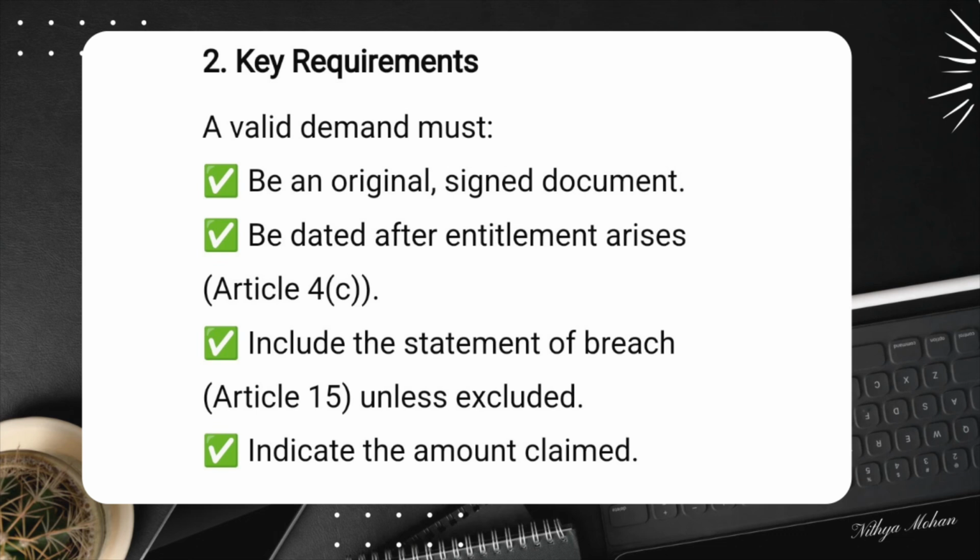Second, it must be dated correctly. The date must be on or after the date when the beneficiary has become entitled to present the demand, as per Article 4C. Third, it must include a statement as required under Article 15A or 15B unless excluded. If required, the demand must include a statement confirming that the applicant is in breach of its obligations. Fourth, it must indicate the amount claimed. That means the amount should be clear and precise.